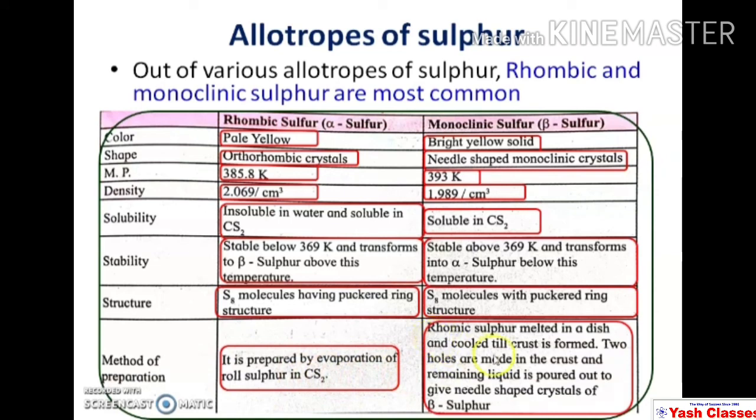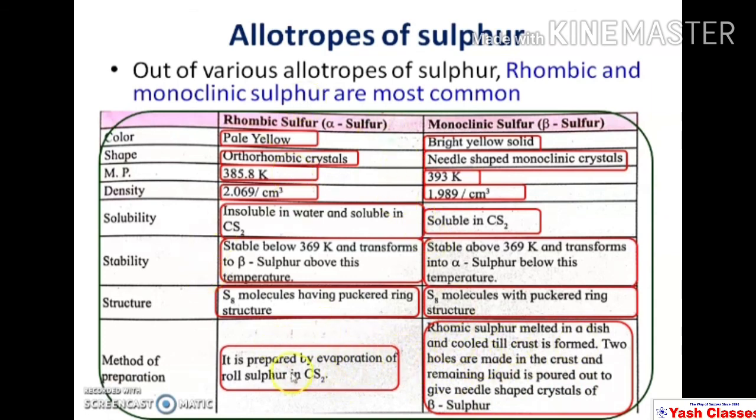Preparation of monoclinic sulfur is a little bit different. First of all, rhombic sulfur is taken, melted in a dish and cooled till the crust is formed. Now 2 holes are made in the crust and the remaining liquid is poured out to give the needle shaped crystals of monoclinic sulfur. So in this way their methods are slightly different.